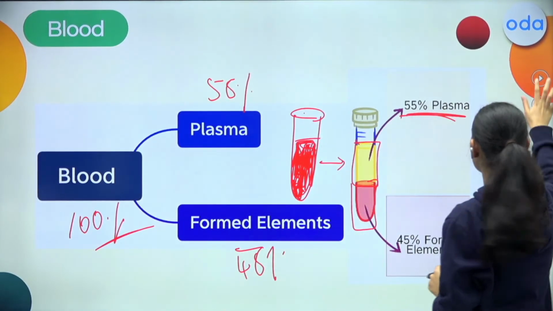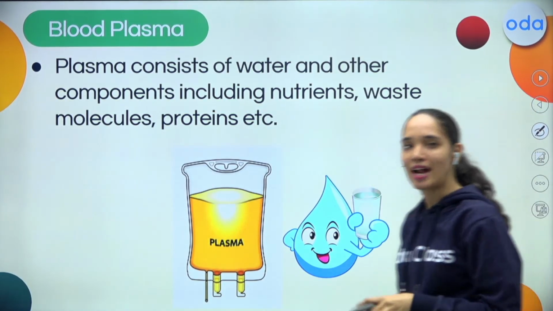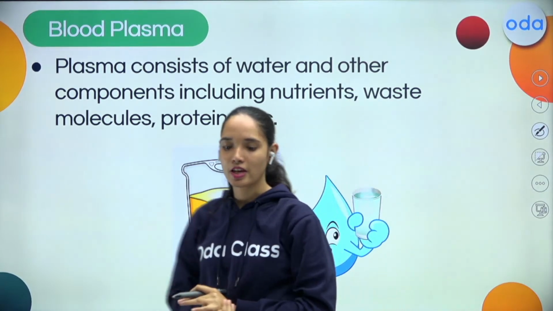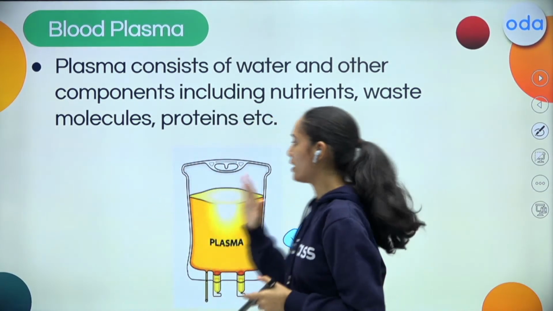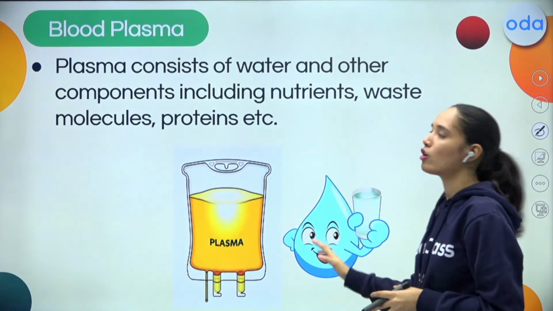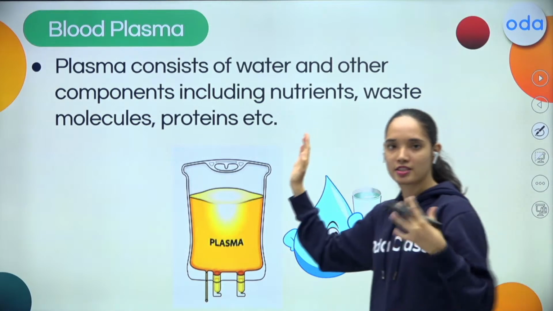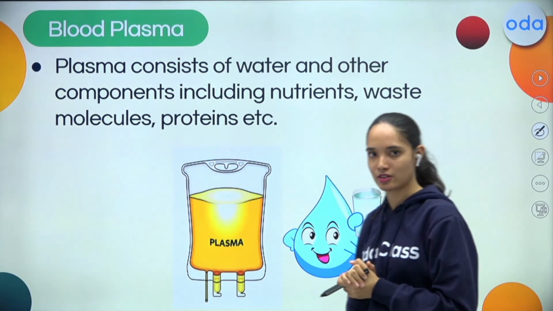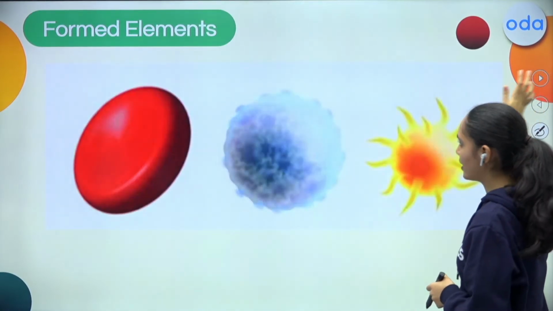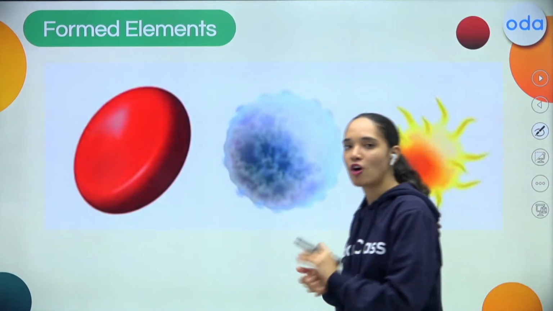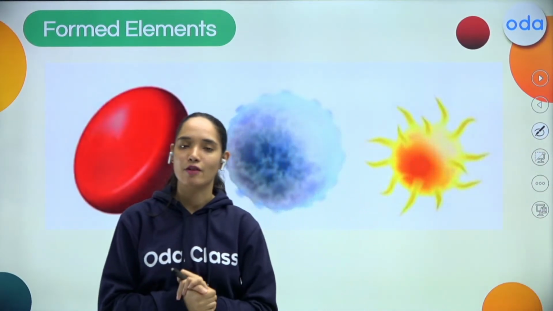And my dear students, this plasma is that liquidy part of our blood, which is in yellow color. So it comprises water and it also has certain nutrients, waste molecules such as urea, proteins and so on. Apart from that, these are the formed elements that are present in our blood.